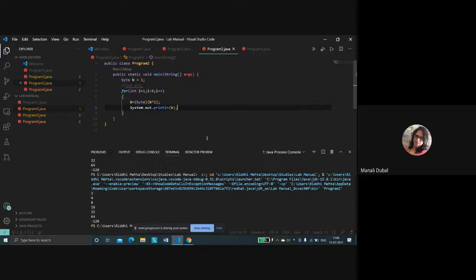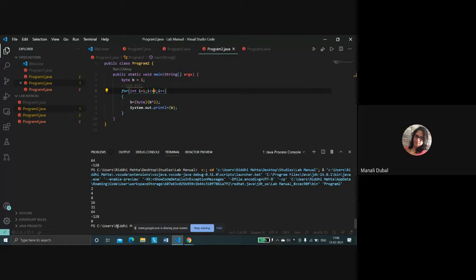See, your loop is only running 7 times, Riddhi, not 8 times. Are you getting? You are starting with 1, correct? Okay, but then you are running till less than 8. No, then you should run it till less than or equals to 8, right? Yes. Very good. Now it is going to run for 8 times, right? Now see the output. It is shifting from positive to negative to 0.